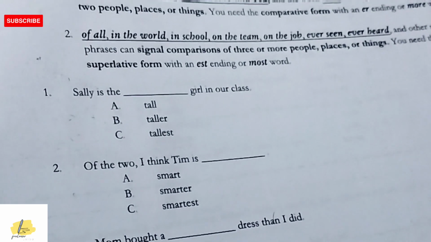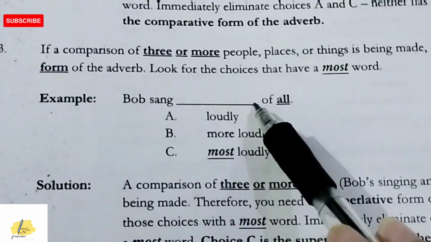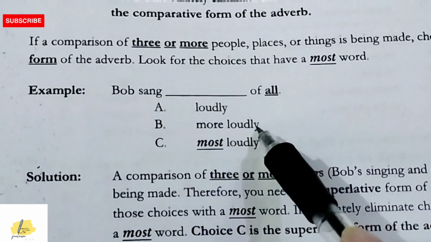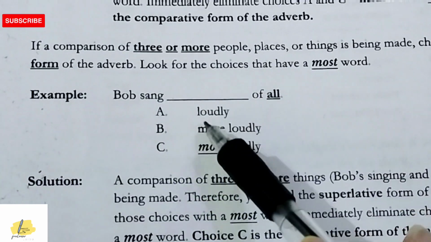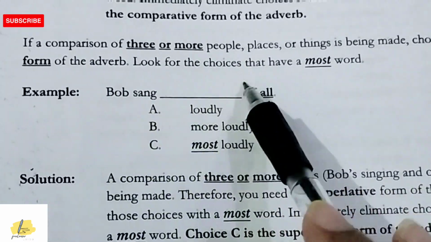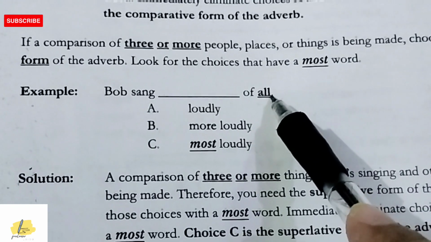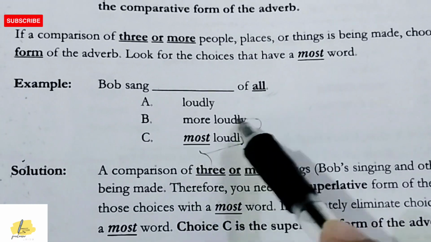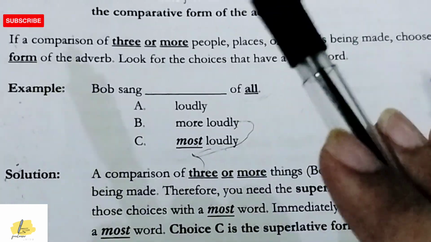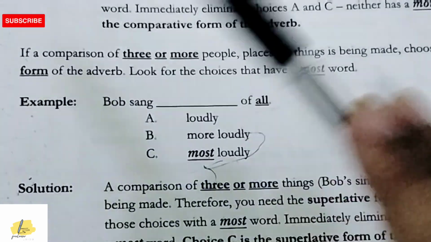Now let's look at the superlative adverb. The same goes for the superlative adverb. The phrases I have told you, you will also remember for the adverb. So let's look at an example. Bob sang dash of all. All tells us that Bob is being compared with all people, so the superlative form will be used. We will only use most with the adverbs. So this is all about the superlative adverb and adjective.